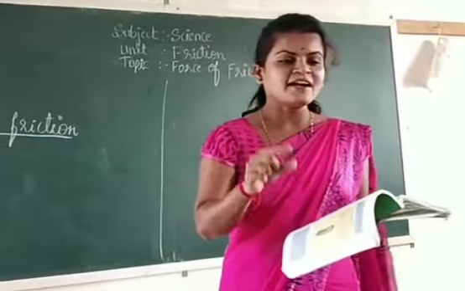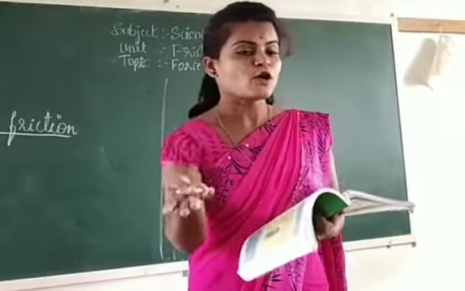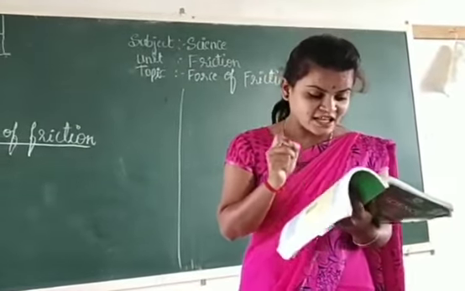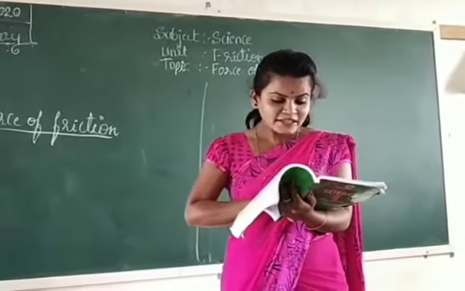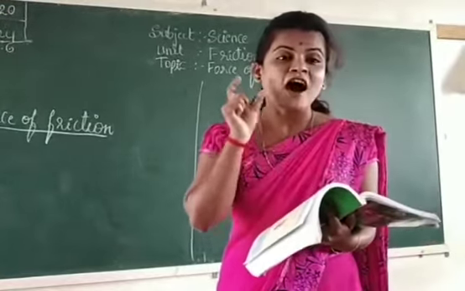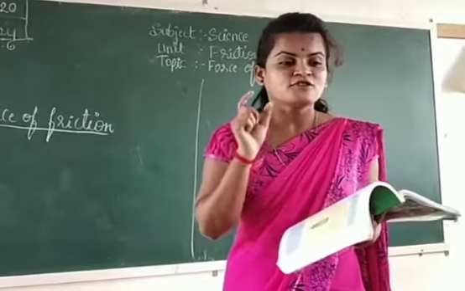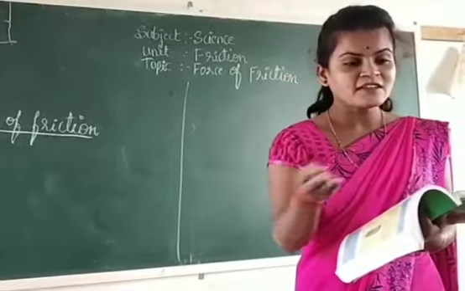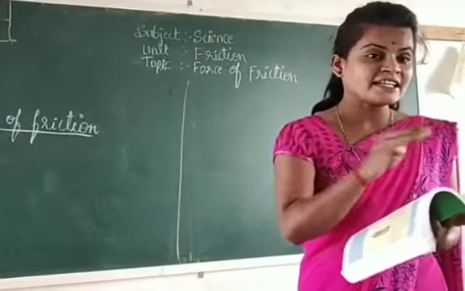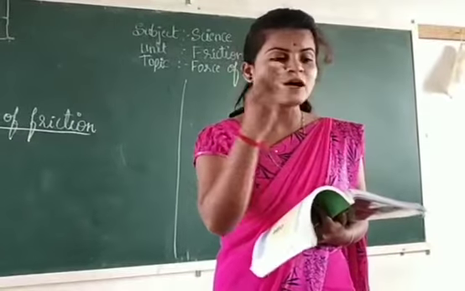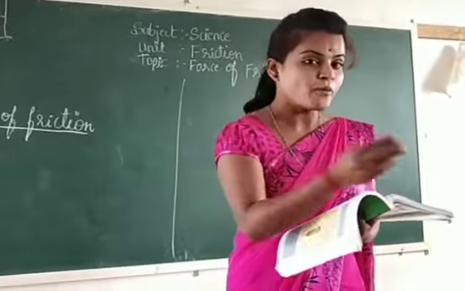When we push it from south to north, the book also stops after some distance. So a force must be acting on the book, opposing its motion. The direction of the force is opposite to the direction of motion.